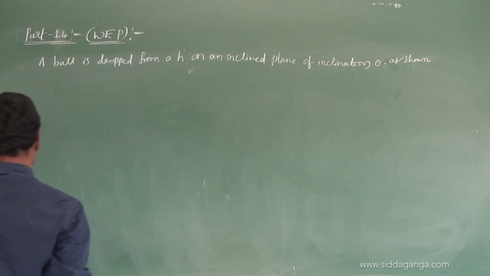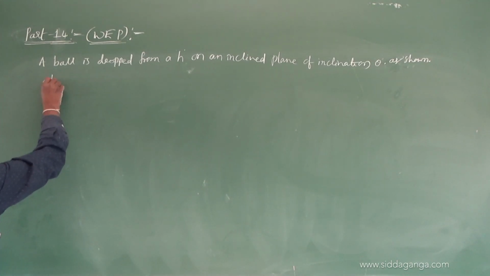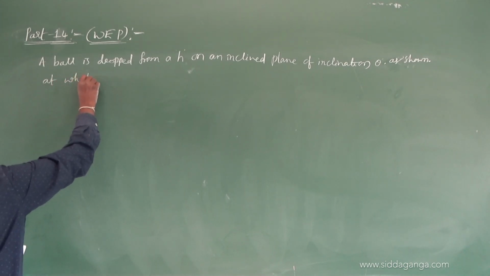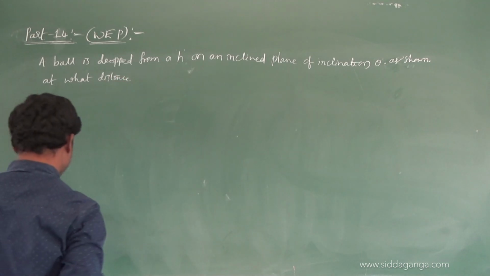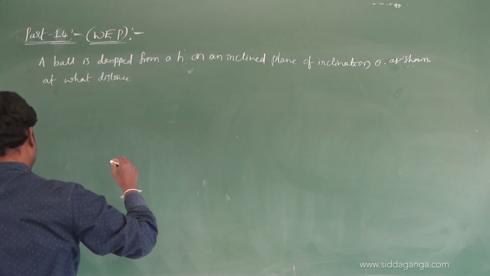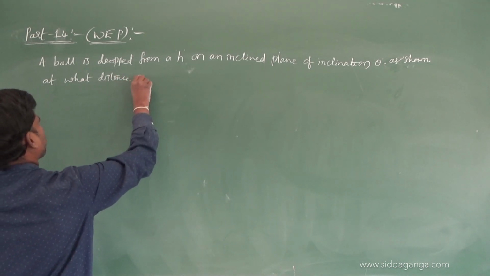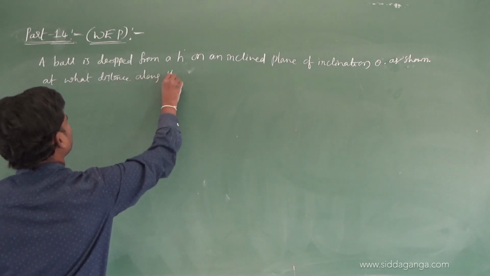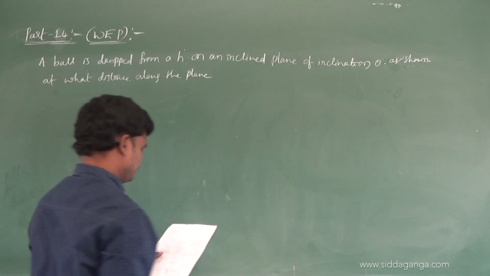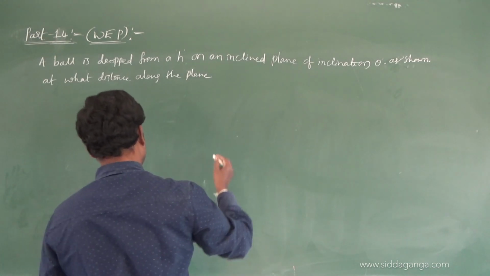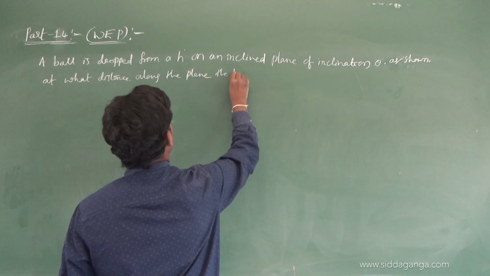At what distance along the plane does the ball again collide with the plane?